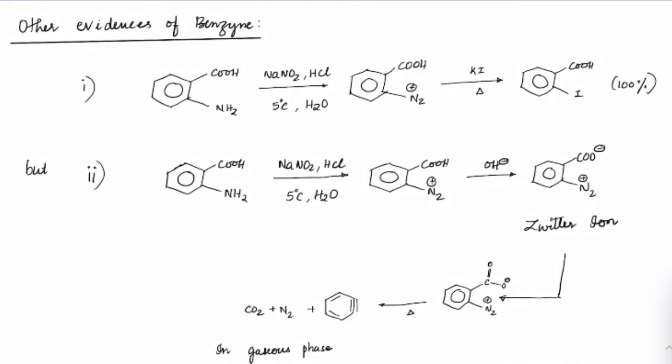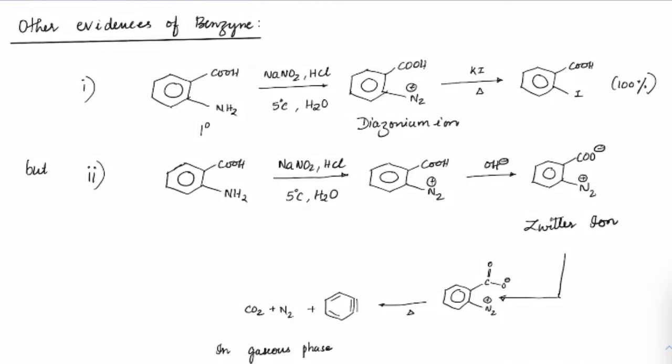We have been learning about the benzyne mechanism in the morning. There are certain other evidences which show that there is definitely a benzyne mechanism happening in a few reactions. For instance, if we have this aminobenzoic acid, and we know that any primary amine, any 1 degree amine, when we treat that with NaNO2 and HCl, it will undergo diazotization and we will get the diazonium salt, or diazonium ion in this case.